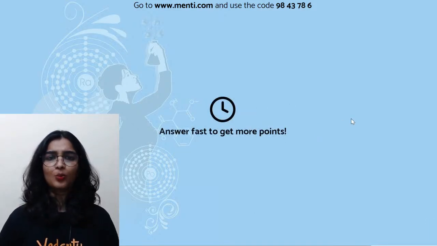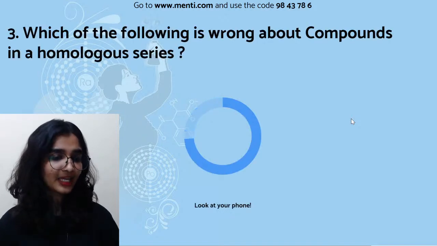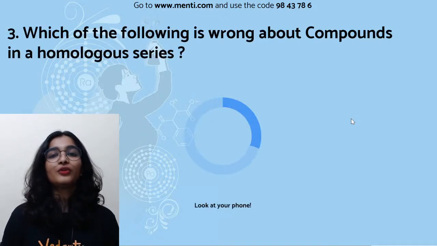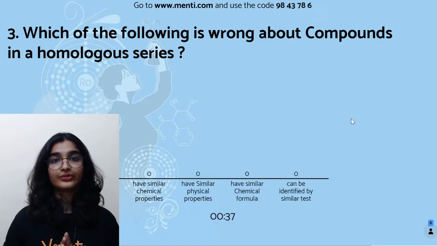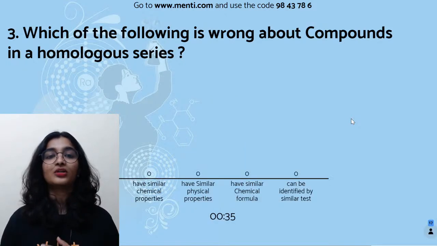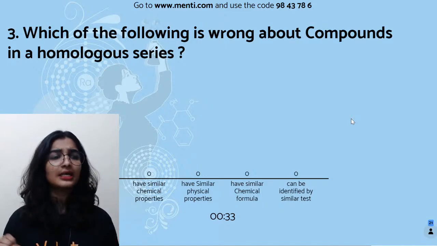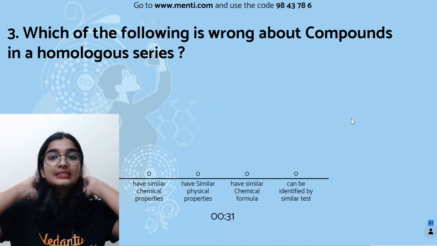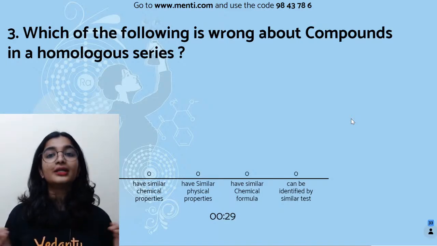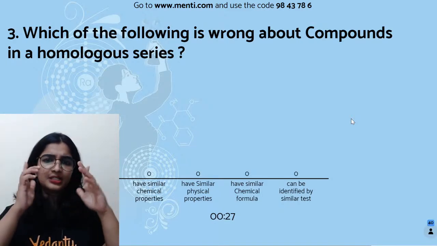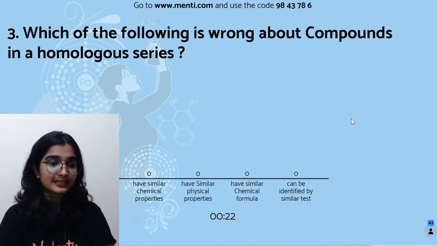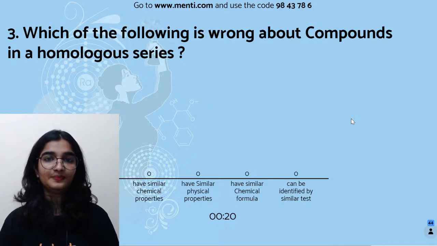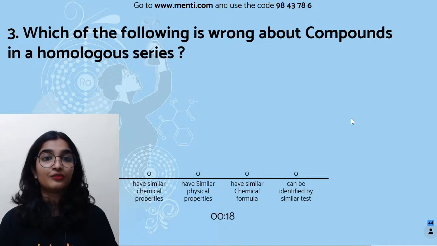Next question. Which of the following is wrong about compounds in a homologous series? Have similar chemical properties, have similar physical properties, have similar chemical formula, can be identified by similar test. Easy, no? What are the characteristics of homologous series?